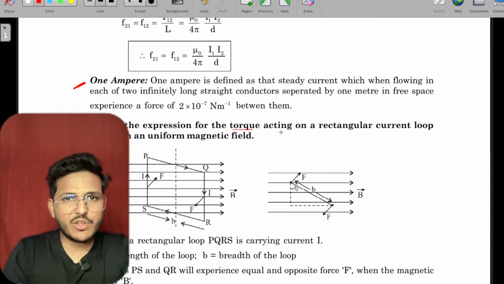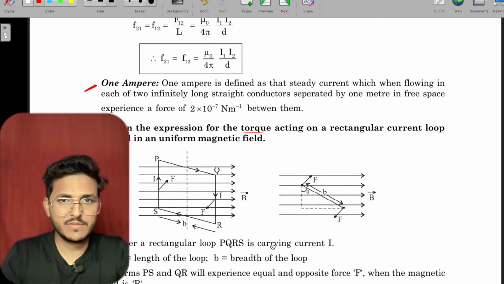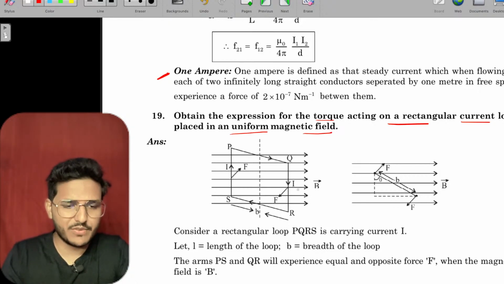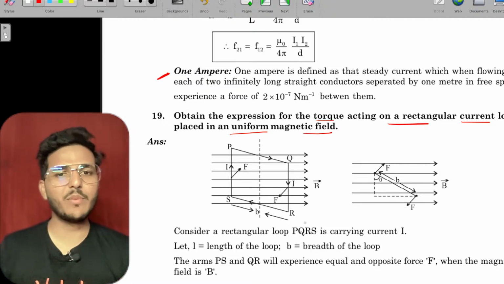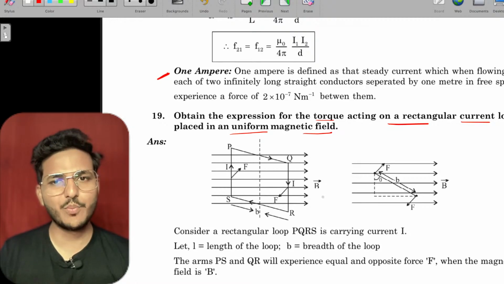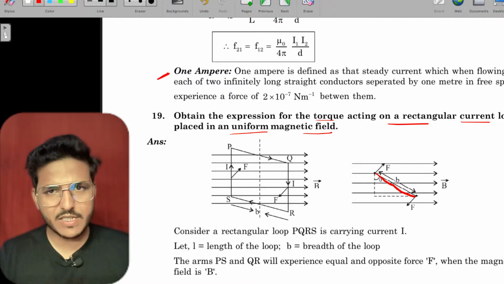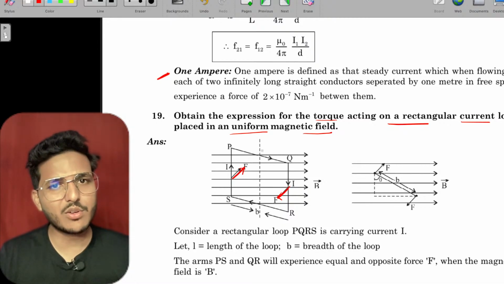See, obtain the expression for the torque acting on a rectangular loop placed in a uniform magnetic field. This is a loop. PQRS is the loop and B is the uniform magnetic field. Then for the torque acting on the branches, in this branch the torque acts opposite, so they cancel out, and only the torque applying on these two remains.